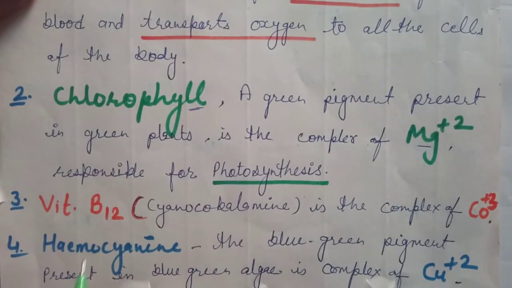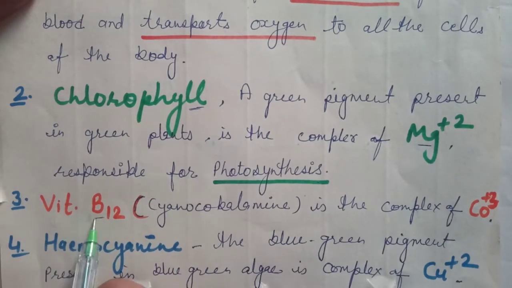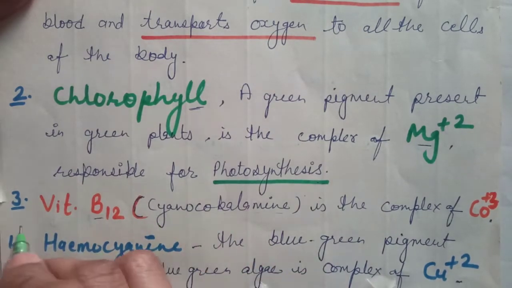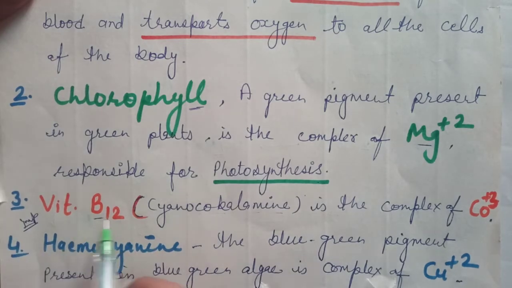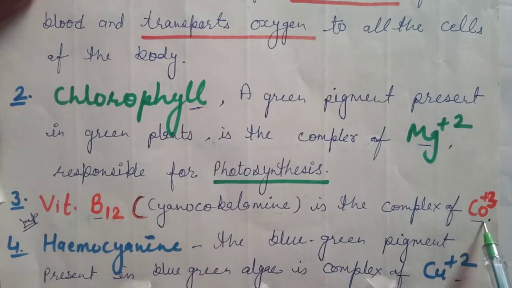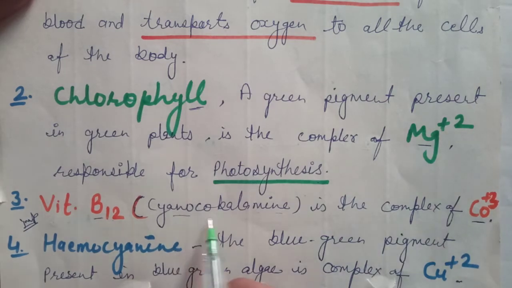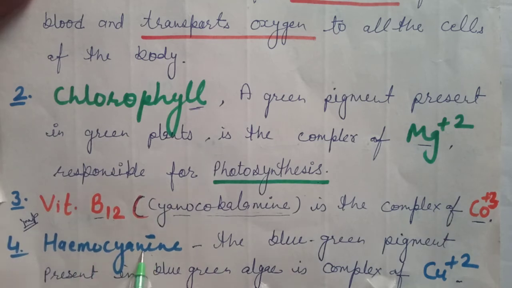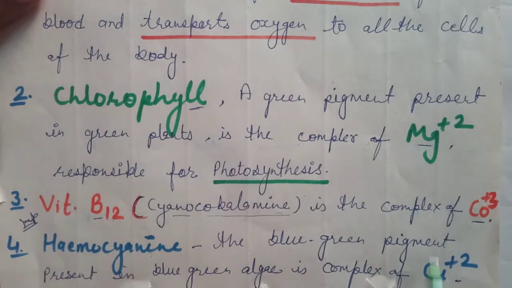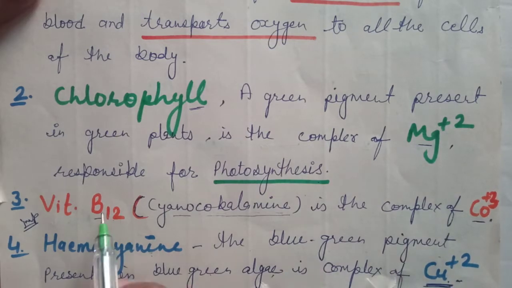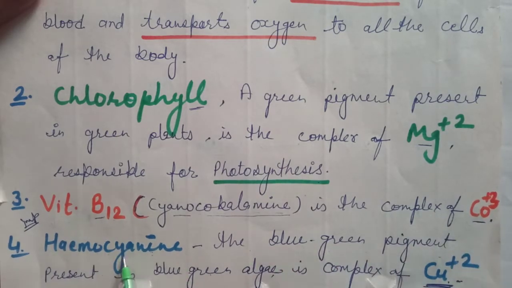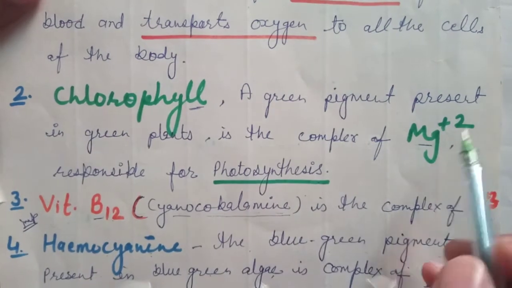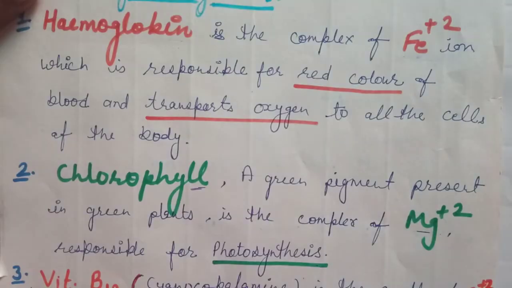Third, vitamin B12, which is also known as cyanocobalamin. Very important question. Vitamin B12 is the complex of cobalt+3, and its chemical name is cyanocobalamin. Hemocyanin is found in the blue-green algae, and it is a blue-green pigment present in the blue-green algae, and it is a complex of Cu+2. Vitamin B12 Co+3, hemocyanin Cu+2, chlorophyll Mg+2, and hemoglobin Fe+2.